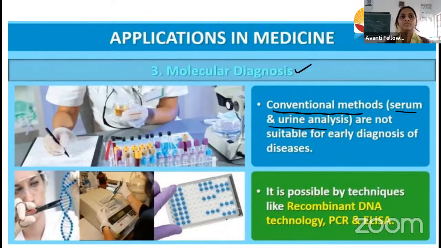For example, take HIV/AIDS, or a simple example, the coronavirus. The person is not showing any symptoms, but we can still test. Even if the virus is in a very small amount, it can show a positive result.